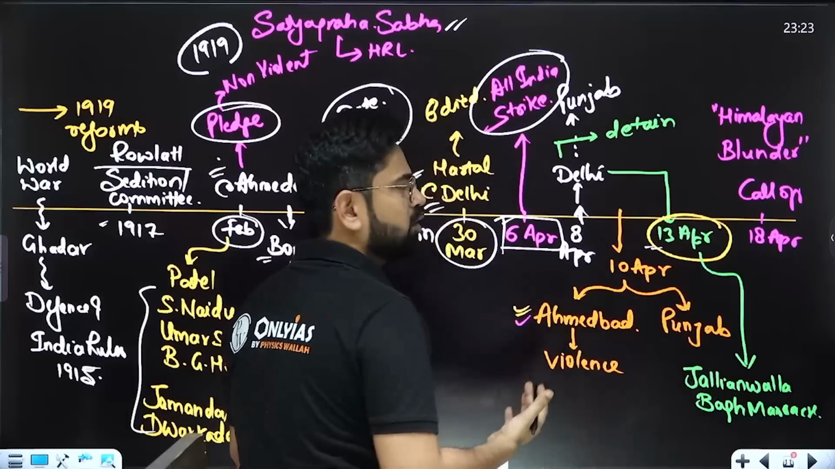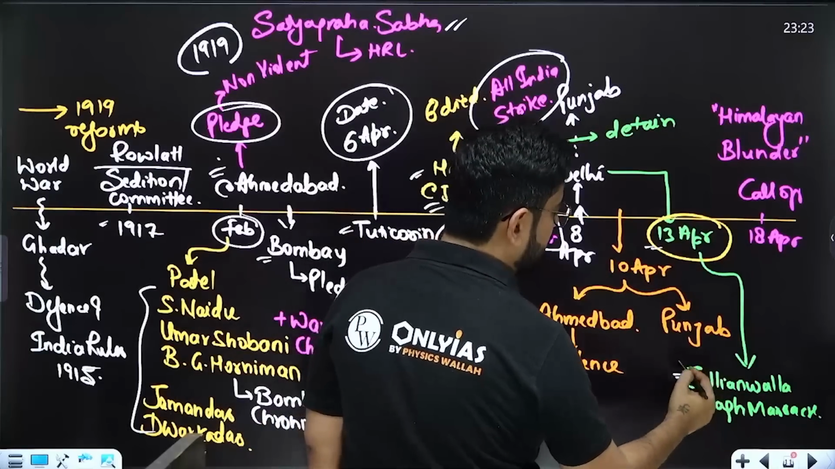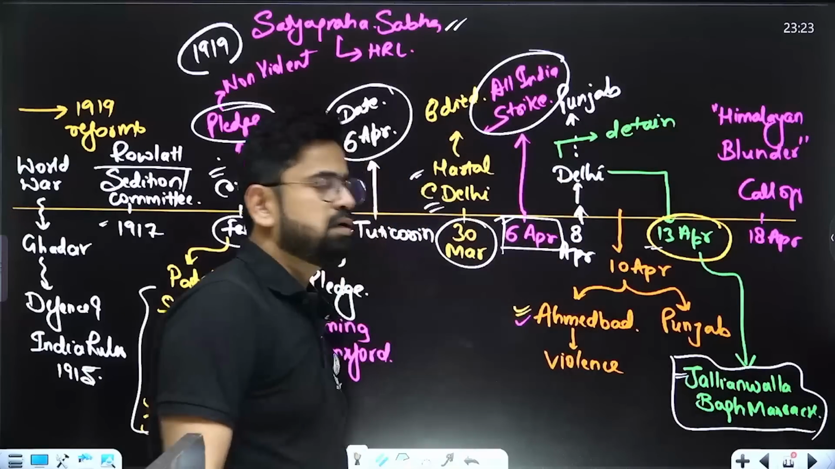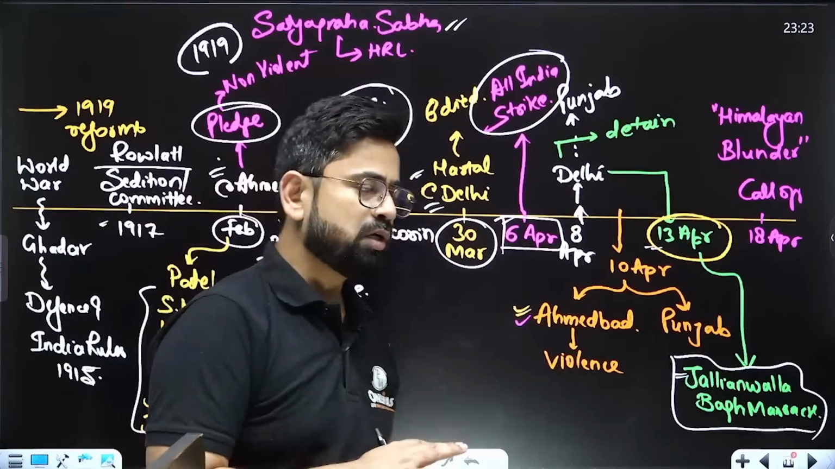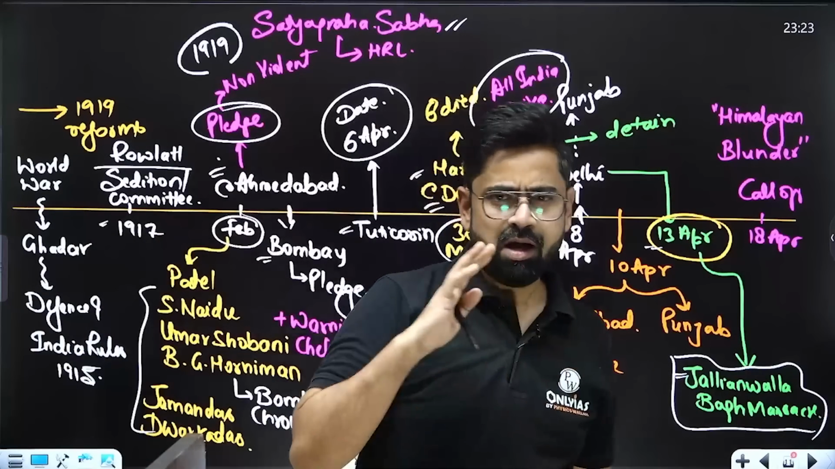But meanwhile, on 13th April, what happened? On 13th April, there was the Jallianwala Bagh massacre by General Dyer. You already know Jallianwala Bagh, so I'm not going into details. So the Jallianwala Bagh massacre happened.